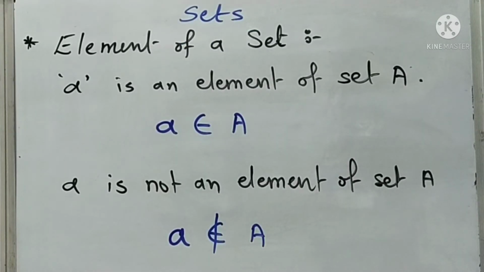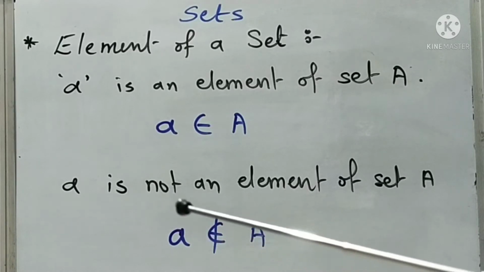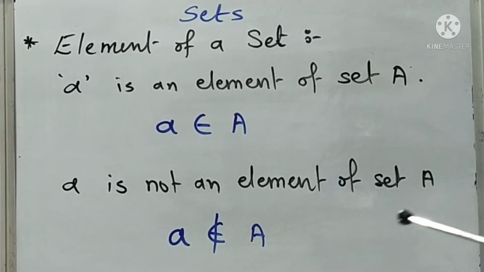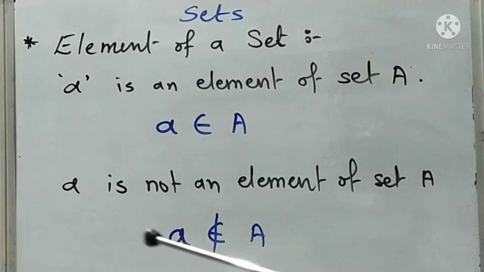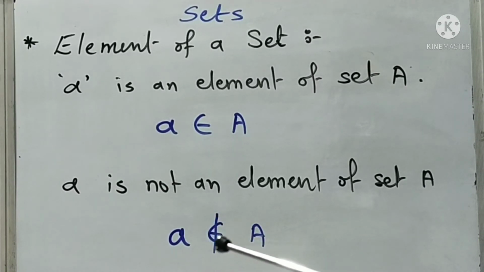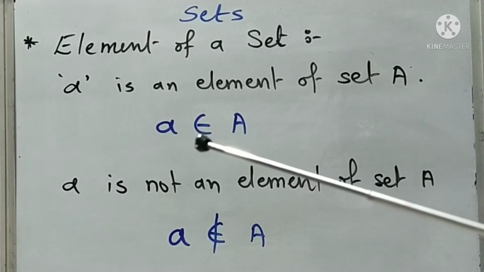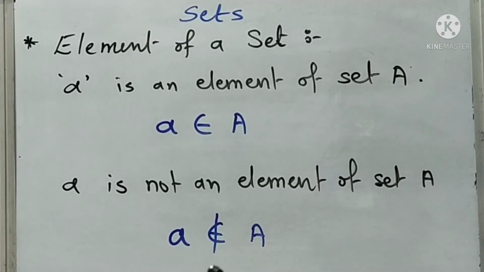If the object a is not an element of set A, then we denote it like this. We write the name of that object, small letter a, then the symbol of element of, and just give a slant or standing segment across it, and then the name of that set. We read it as: a is not an element of set A. Okay.